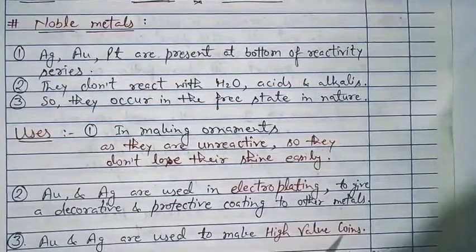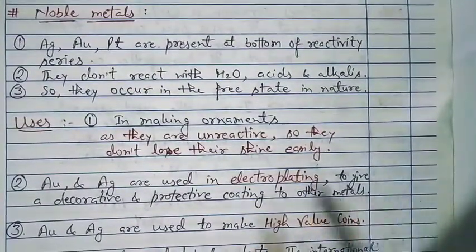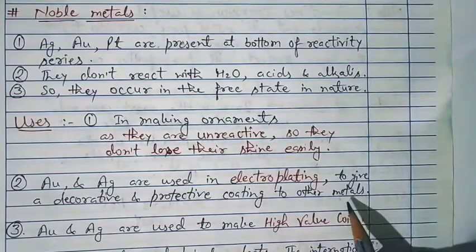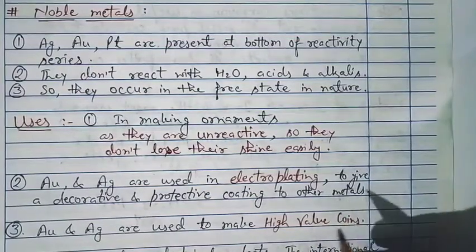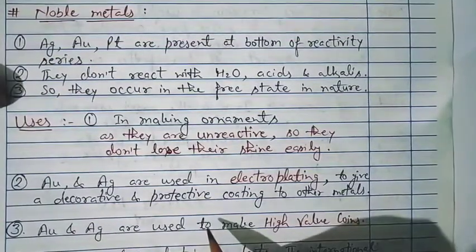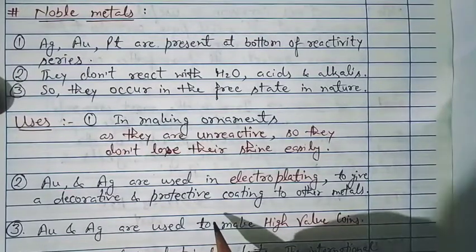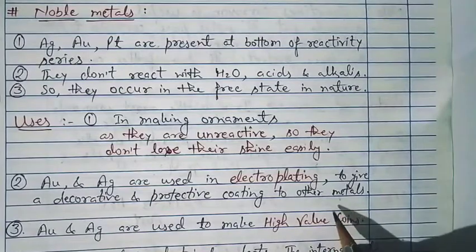Next point is, gold and silver are used in electroplating to give a decorative and protective coating to other metals. I think everybody knows about artificial jewelry, because nowadays theft and chain snatching is a very big problem for people, especially for women when they are going in the market.